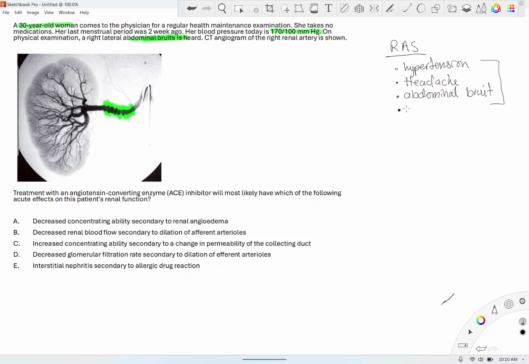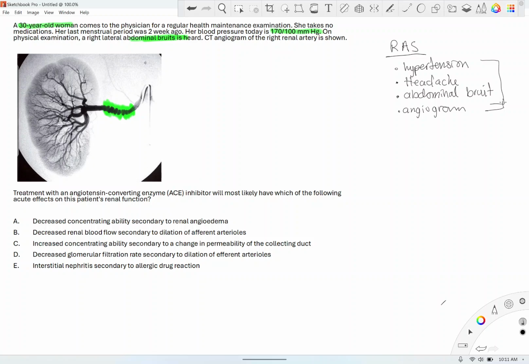For step 2 purposes, this is step 1 though. So for step 2 purposes, we'll talk about the test. But in this case, we're giving angiogram, which confirms. That's it. It confirms a renal artery stenosis 100%. And I highlighted that for you in green color.